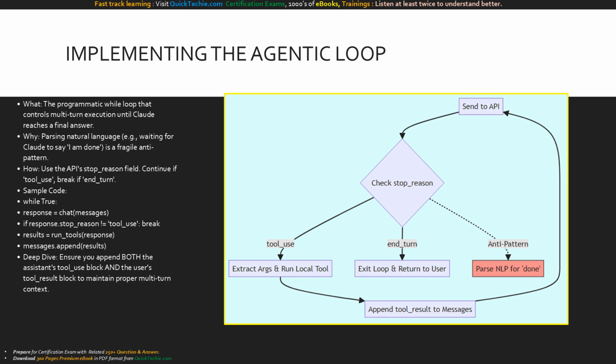The message goes to the API, and we hit the vital decision node: check stop reason. The green path loops back around. If tool use, extract arguments, run the local tool, append the result, and fire the API request again. The loop exits safely on end turn. Notice the red dashed line. Never parse natural language output for words like "done" to control your application state.